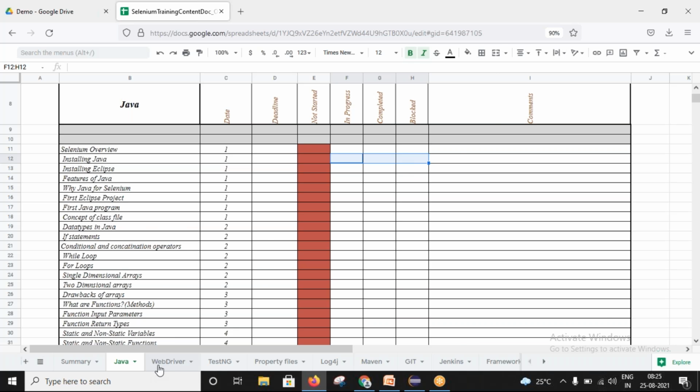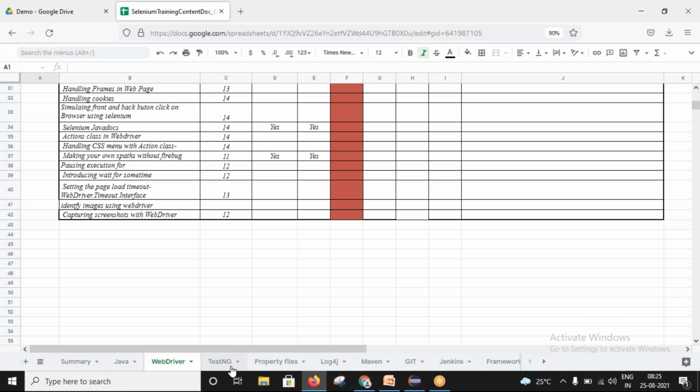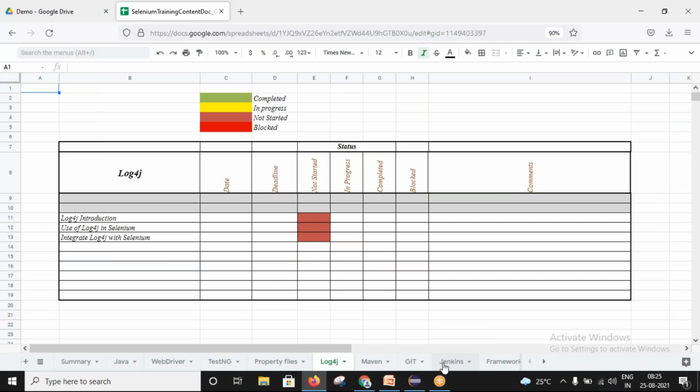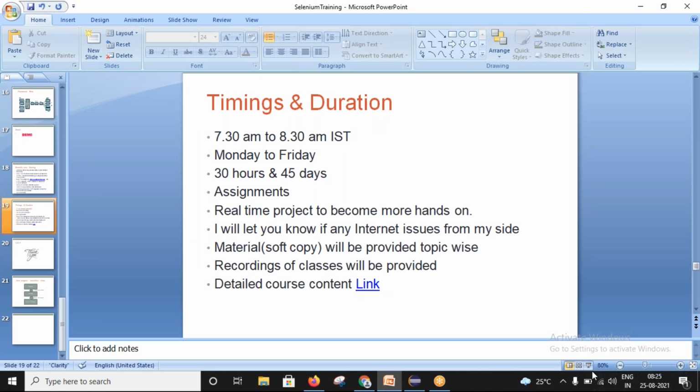Okay, so Java, WebDriver, these are the concepts. TestNG, property files, logs, and every detail. For every topic that we discuss, everything is being tracked in this particular Excel. Every day we will visit back here and mark it completed if it is completed, or otherwise leave it as not started. In that way we'll try to cover all the line items we have decided to discuss over the course. Okay, so that is about it.